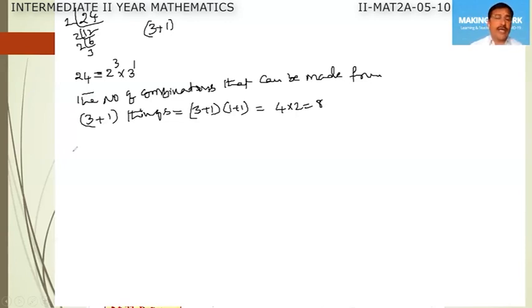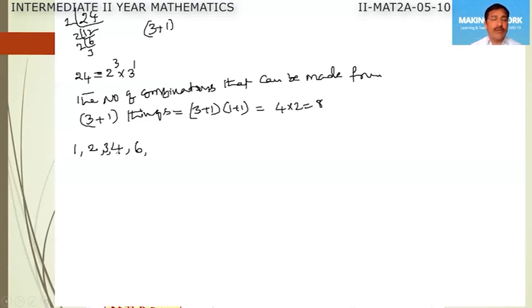So let us write what are those 8 divisors. 1, this is the common divisor, trivial divisor of every number. Without taking anything, we will get this combination. 1 and 2. If you take 2 2's, that is 4. If you take 1 2 and 1 3, we get that combination as 6. And this is choosing of a single element. 2 and 3 also will come. These are the combinations. First, 1 is the combination without taking any element. So 2 and 3 are the combinations by taking one element every time.